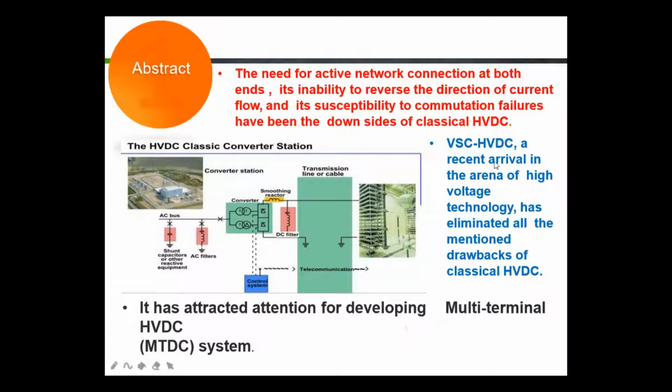VSC HVDC, a recent arrival in the arena of high voltage, has attracted attention for developing multi-terminal HVDC, MTDC, systems.